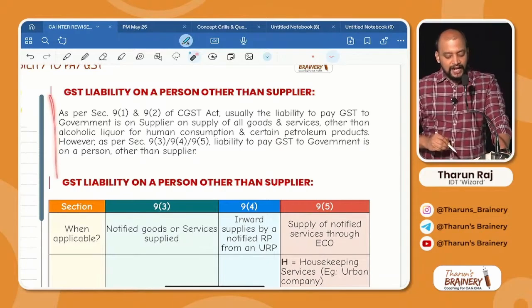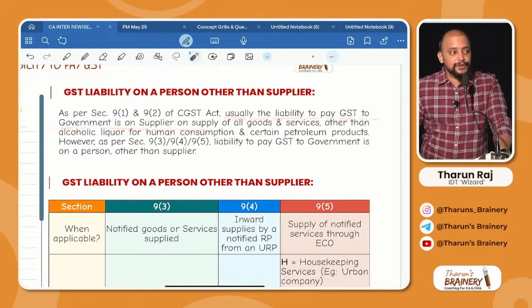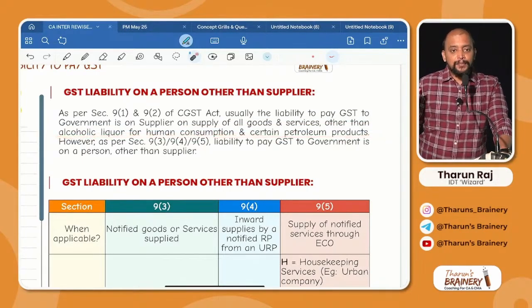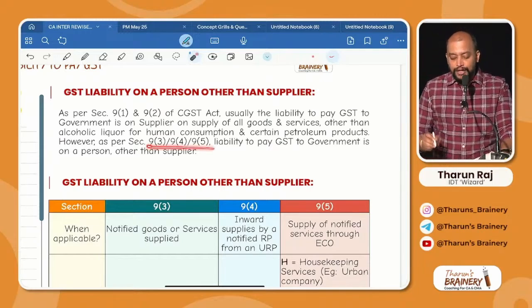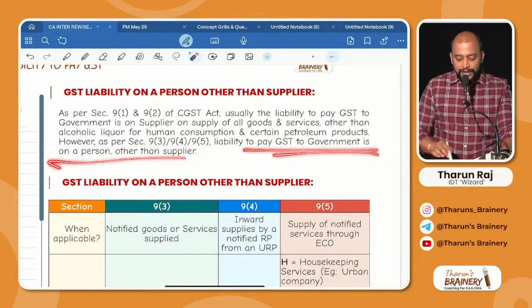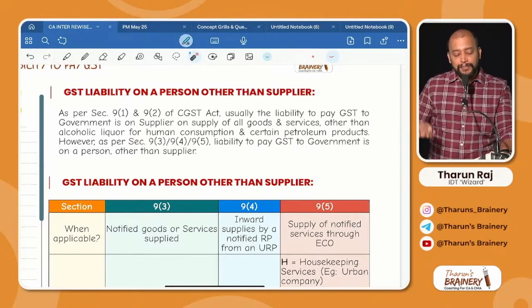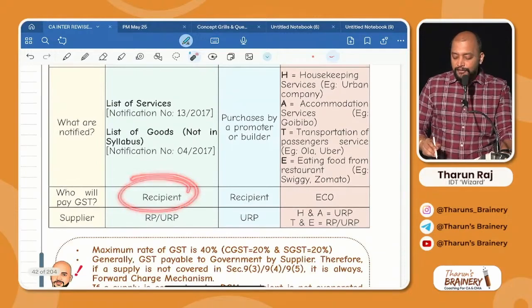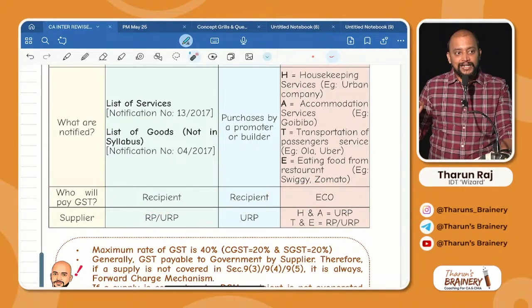You can read this first paragraph. As per section 9.1 and 9.2 of CGST Act, usually the liability to pay GST to government is on supplier, on supply of all goods or services other than alcoholic liquor for human consumption and certain petroleum products. We know that, correct? However, as per section 9.3, 9.4 and 9.5, liability to pay GST to government is on a person other than supplier. Who is that other than supplier? In case of 9.3, who will pay GST? Recipient. 9.4, who will pay GST? Recipient. 9.5, who will pay GST? E-commerce operator will pay GST.